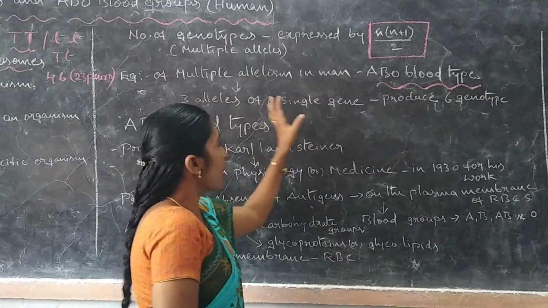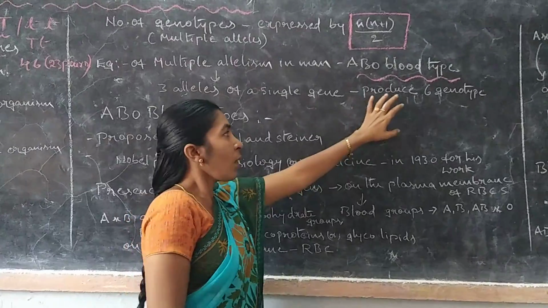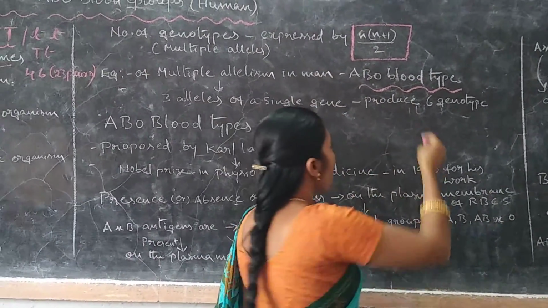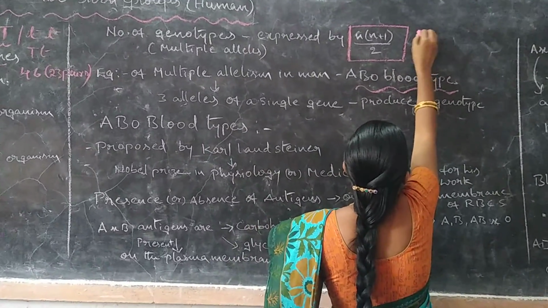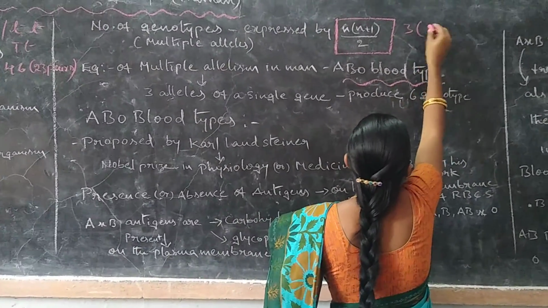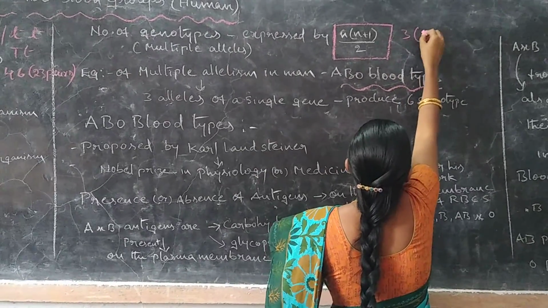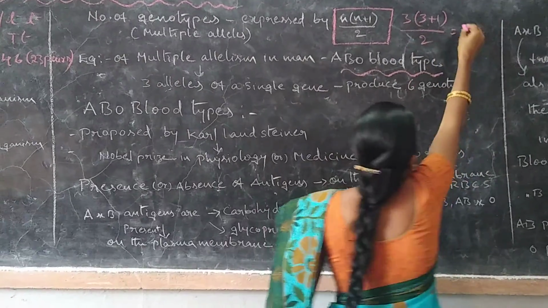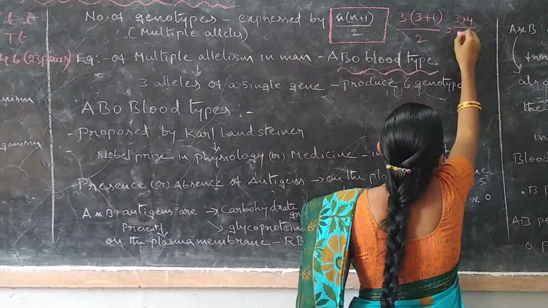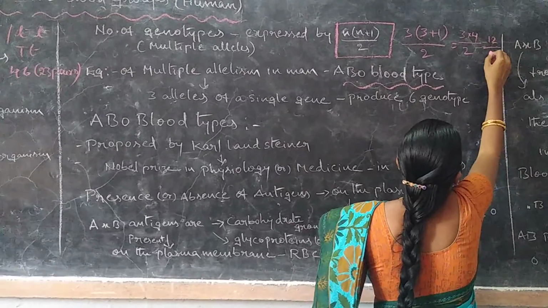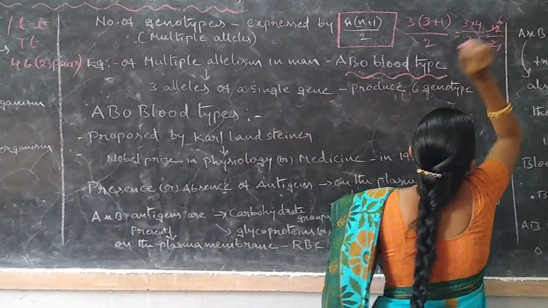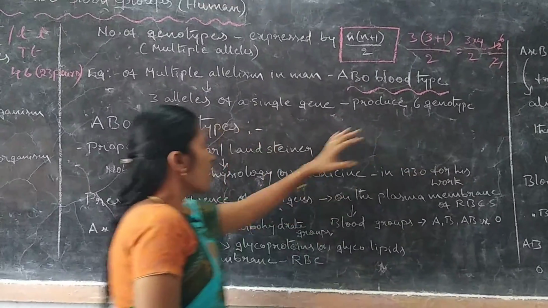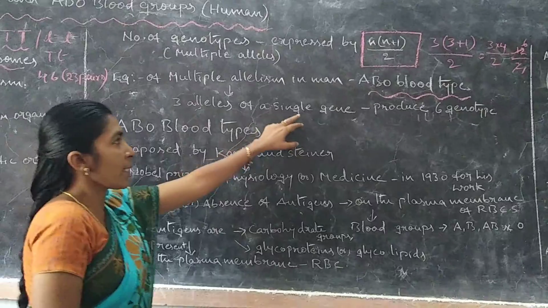Putting it into the equation, 3 into 4 by 2 equals 12 by 2, which is 6. So there are 6 genotypes from the 3 alleles of a single gene.